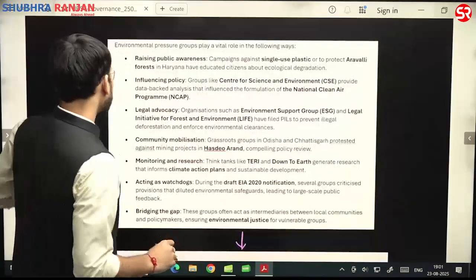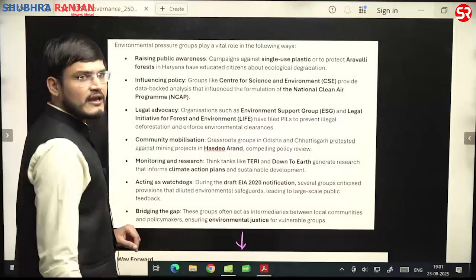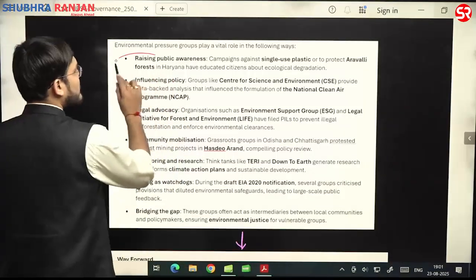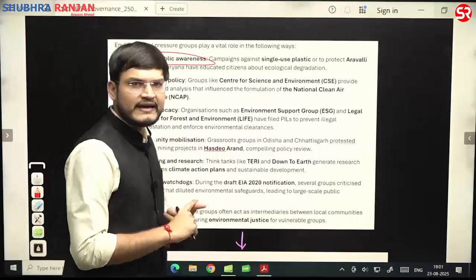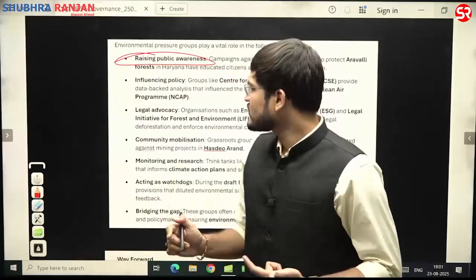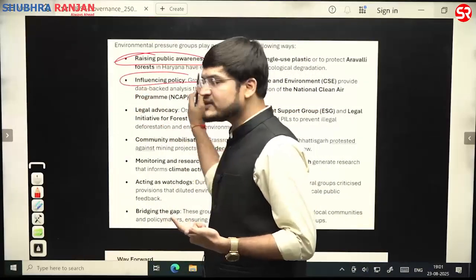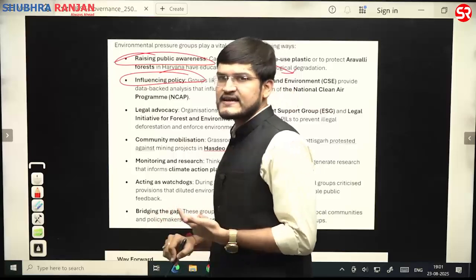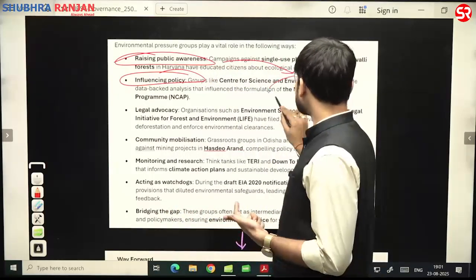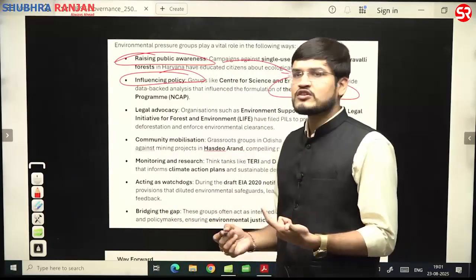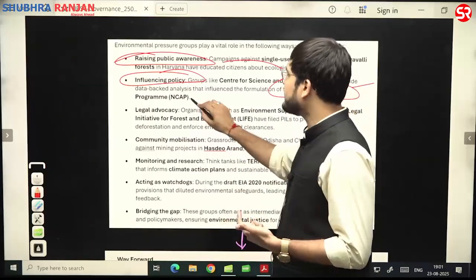And then you talk about कैसे वो करते हैं, they play a vital role in raising public awareness. You also talk about how they influence policies. For example, the Center for Science and Environment led to the formulation of the National Clean Air Program, NCAP.